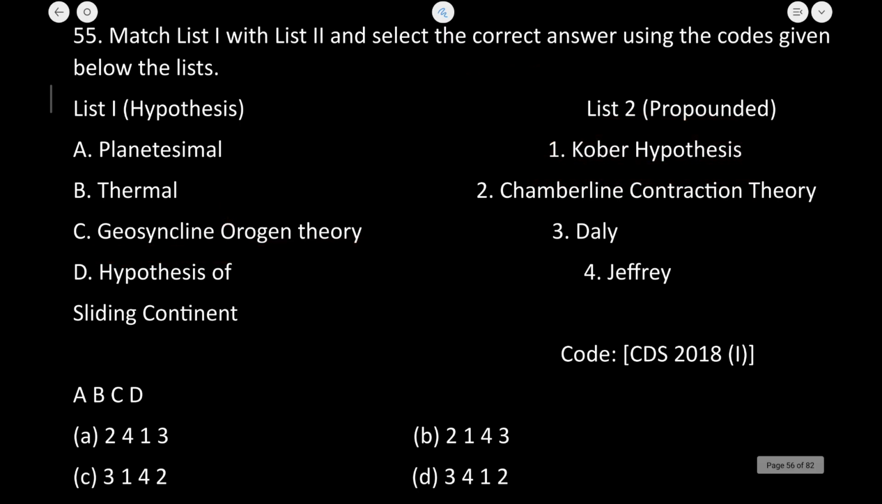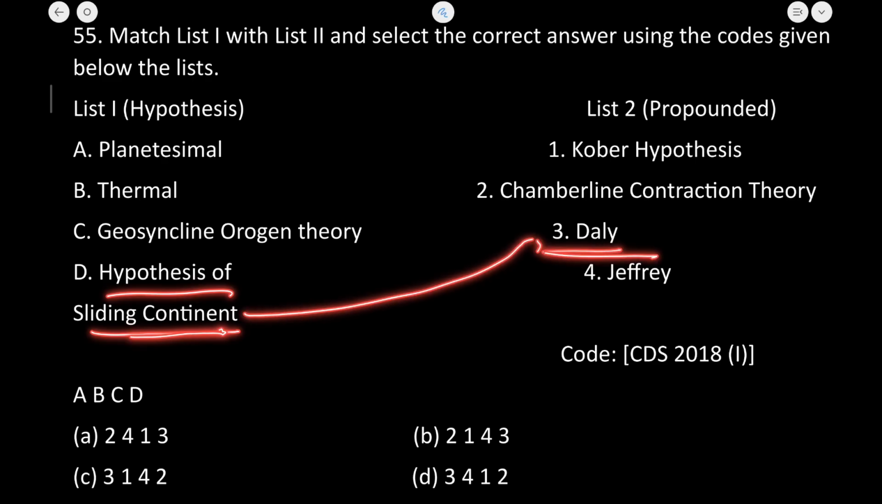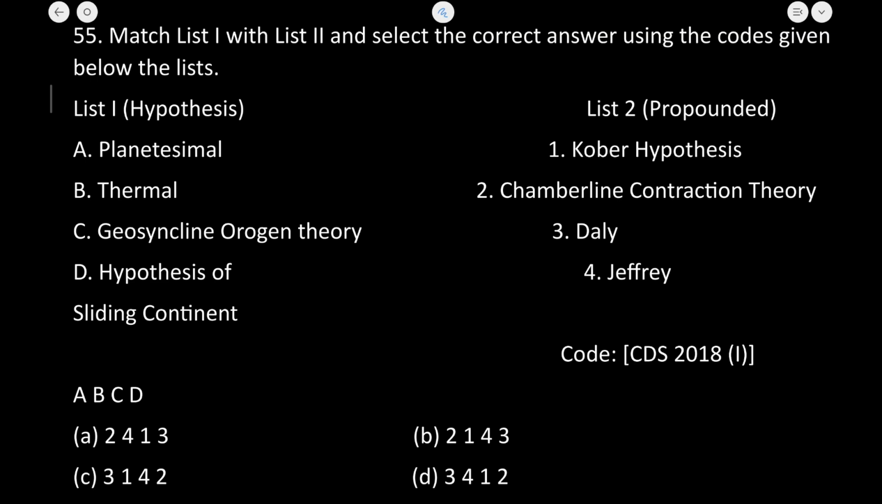Now this hypothesis of sliding continent was propounded by Daly. So according to this, what is going to be the correct answer? A is the appropriate answer to this question. This is very important, as this hypothesis or theory can be asked in the examination. So A is going to be the correct answer. Let's now move to the next question.